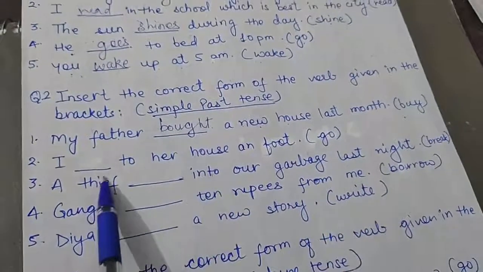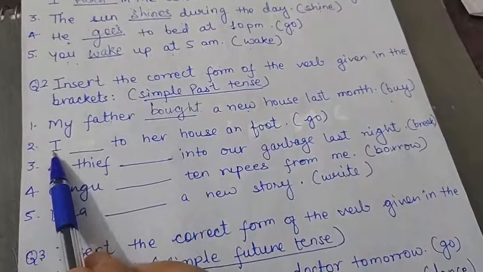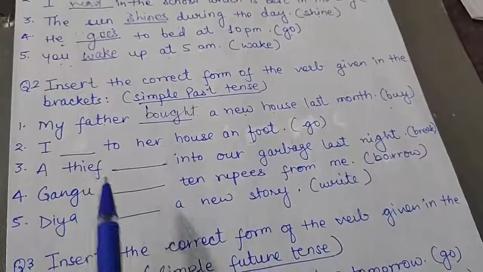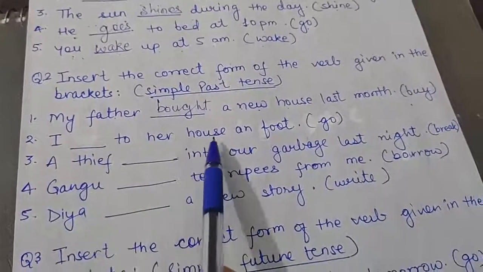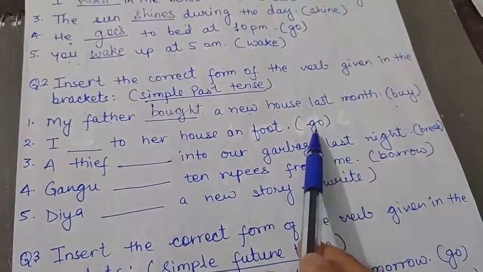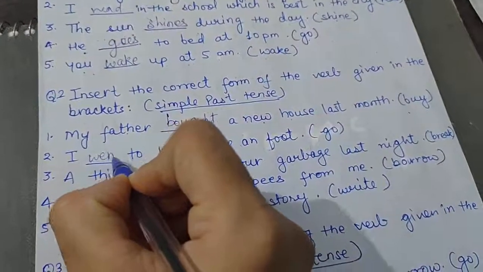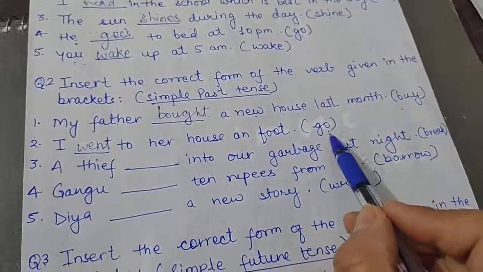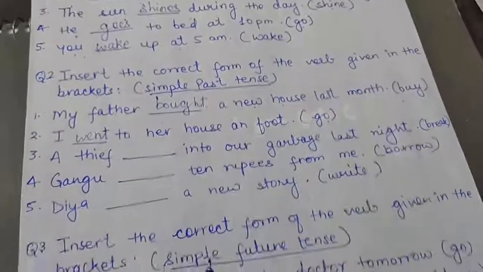All right. I dash to her house on foot. So here it is not about singular or plural subject. You have to just be careful about positive, negative and interrogative sentences. This is again a positive sentence, so you will change the form of this verb go. Go becomes went in the second form. I went to her house on foot.